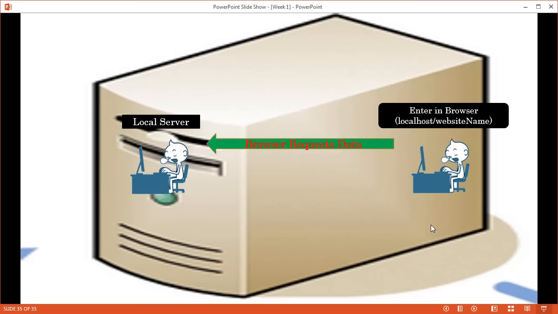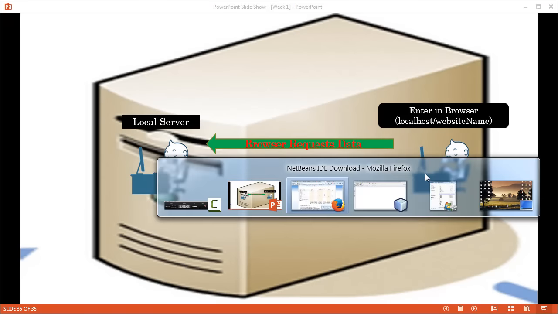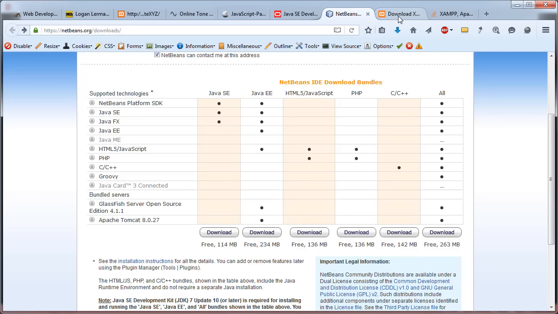And then same procedure. When our browser enters an address, we will not be using www anymore, because we don't own a domain name yet, and we don't have a public server. So what we will be doing is entering localhost, our local web server that hosts our website, and then the website name that we have given to our website.